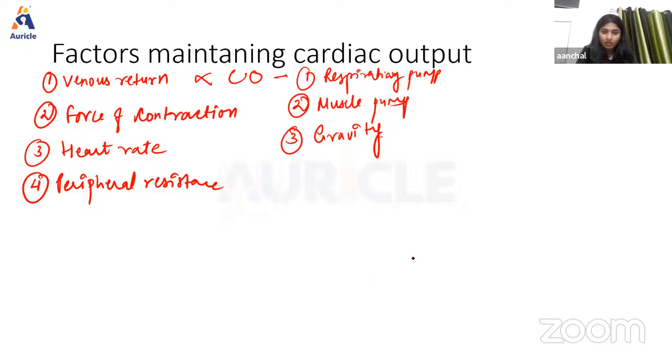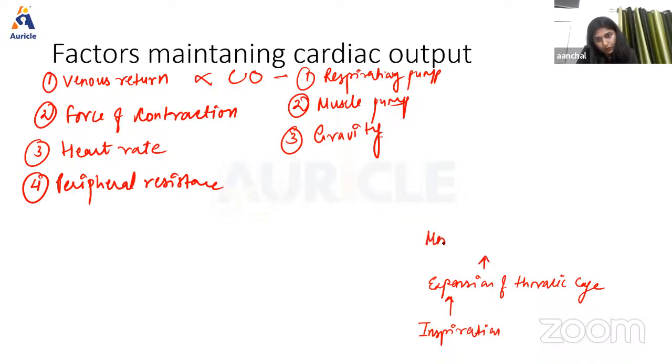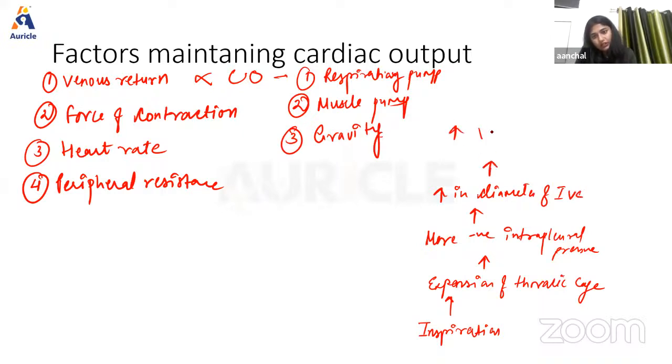In the flowchart also, we can understand that during inspiration there will be expansion of the thoracic cage, more negative intrapleural pressure, an increase in the diameter of the inferior vena cava, and it will cause an increase in venous return.